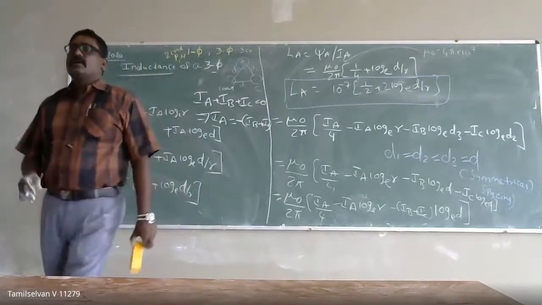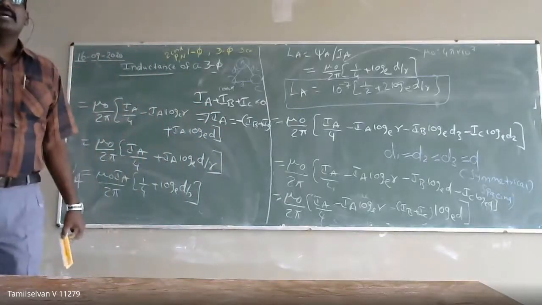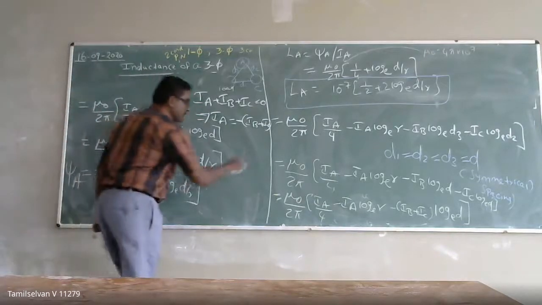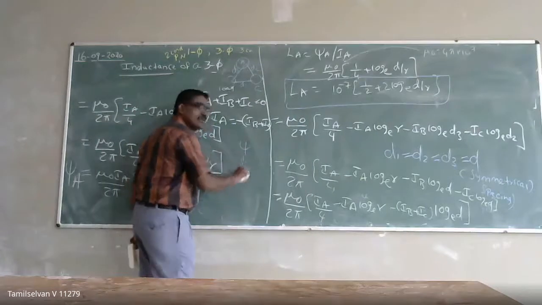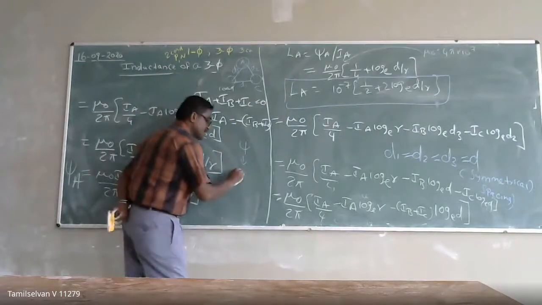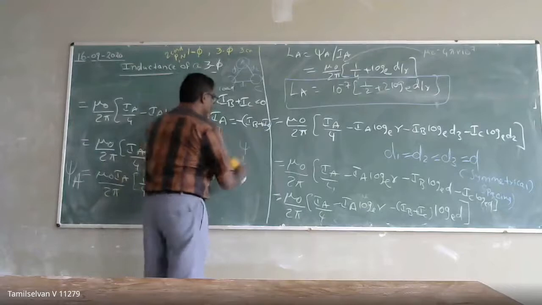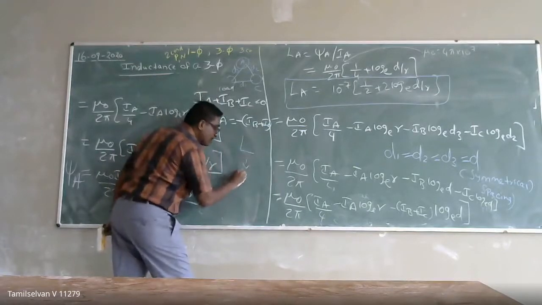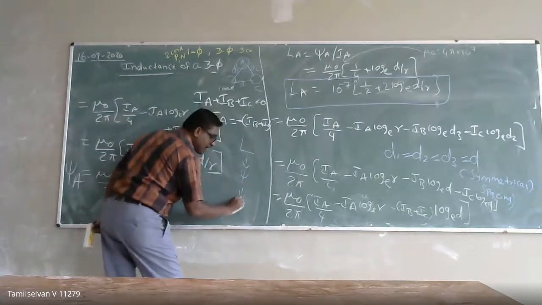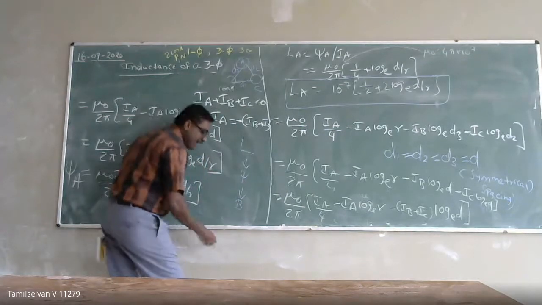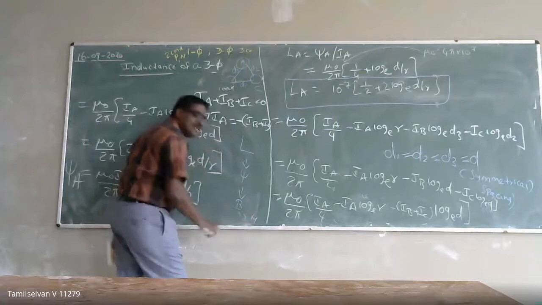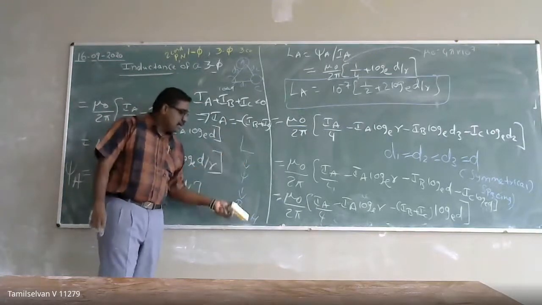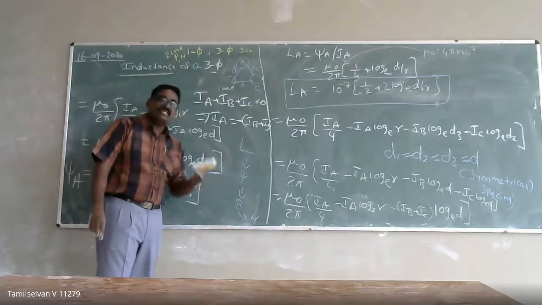Remember, to calculate the flux linkage, what do we need to know? If you want to calculate the flux, you have to know the flux density. So if you want to calculate the inductance, you have to know the flux linkage. To know the flux linkage, you need the magnetic field density, and for that you need the magnetic field intensity. So this is the first concept we discussed: how to calculate the flux linkage in a single conductor.